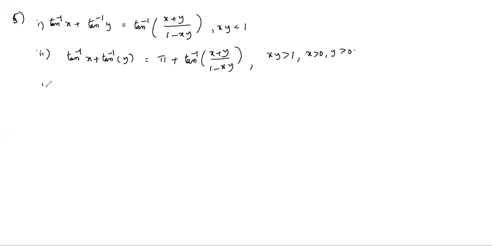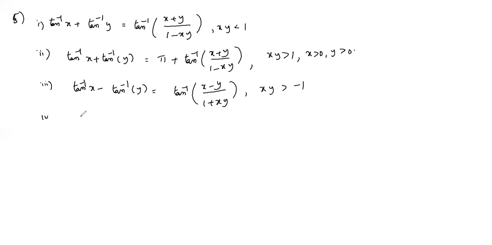Next, similarly for minus: tan inverse x minus tan inverse y equals tan inverse of (x minus y) by (1 plus xy), if xy is greater than -1.